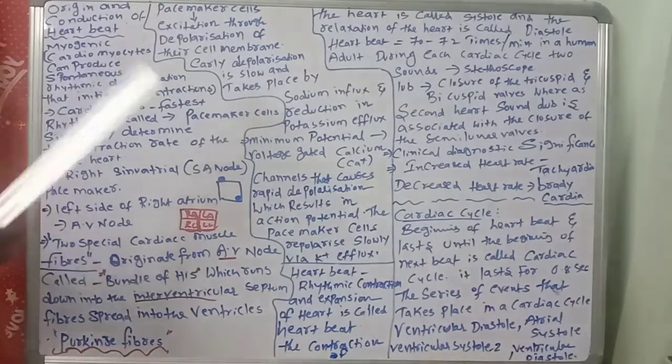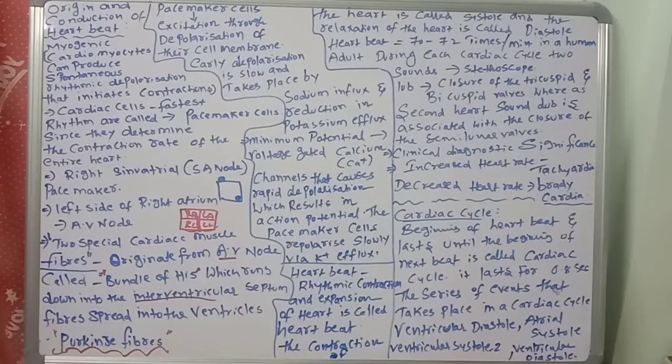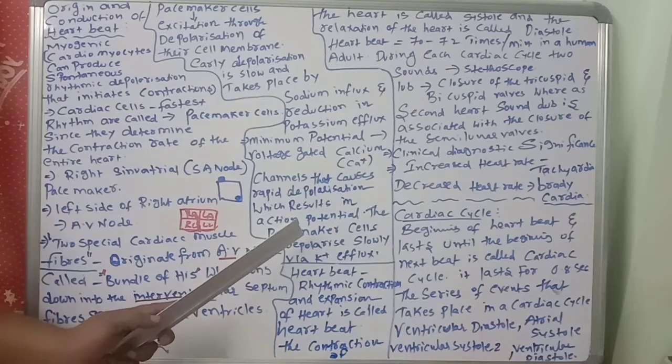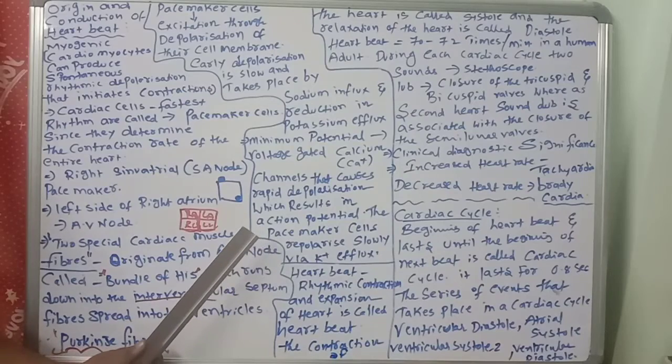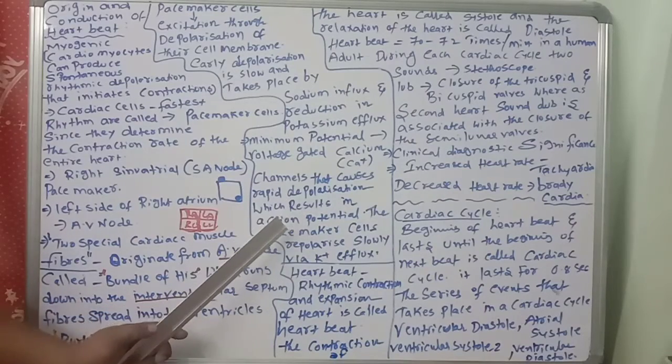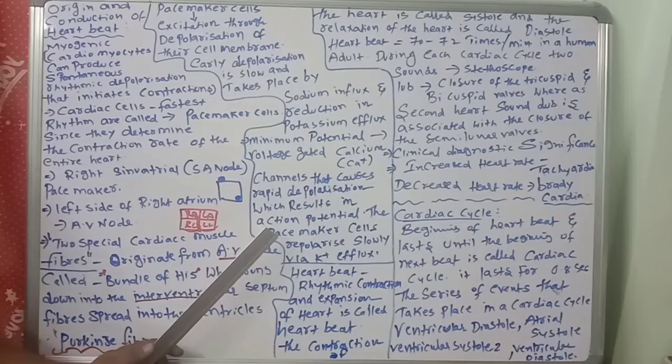So once again, what is this influx? What is this efflux? We will study this in the conduction of nerve impulse, we will discuss. Sodium and potassium are very important for the contraction of the heart. So the minimum potential is required to activate the voltage gated channels that causes rapid depolarization, which results in the action potential.